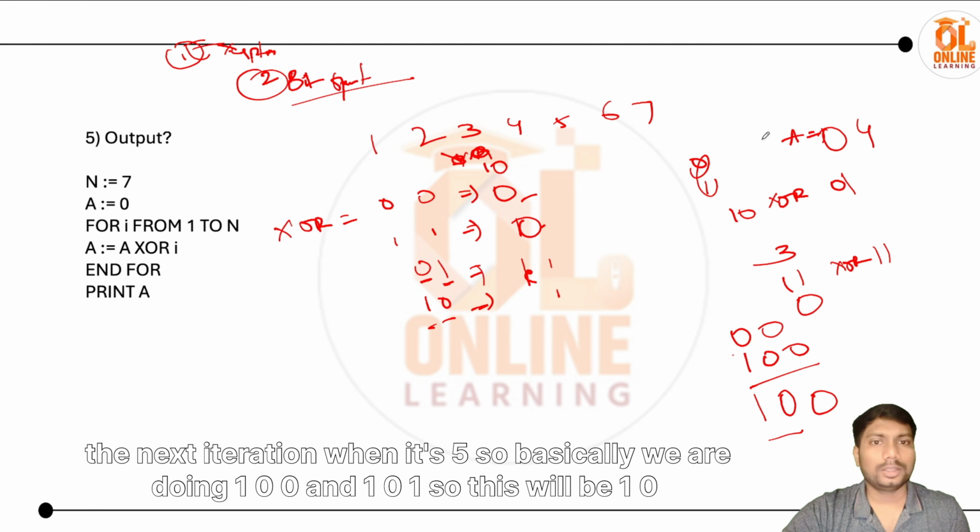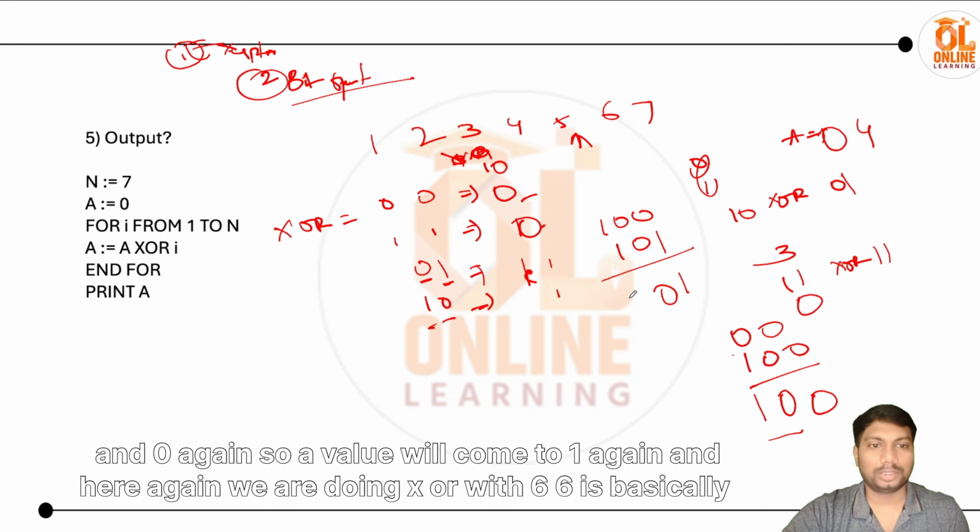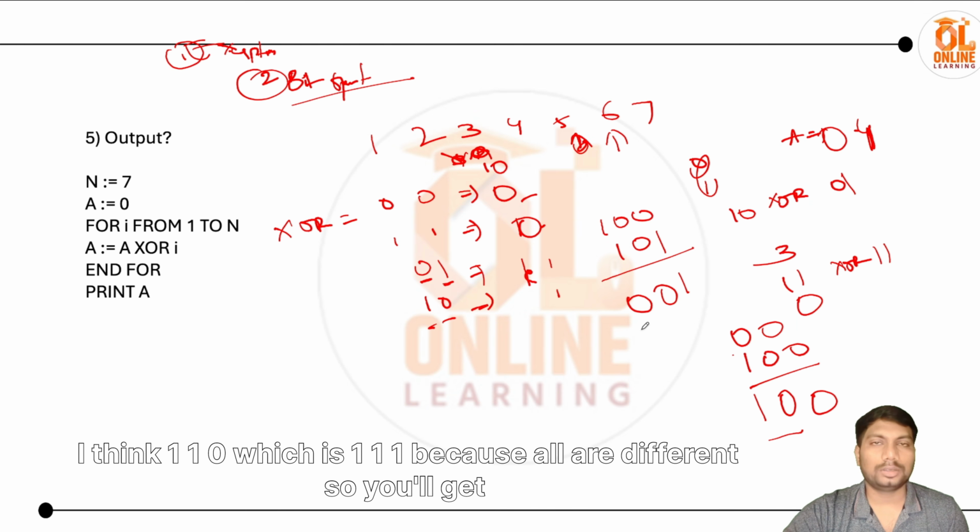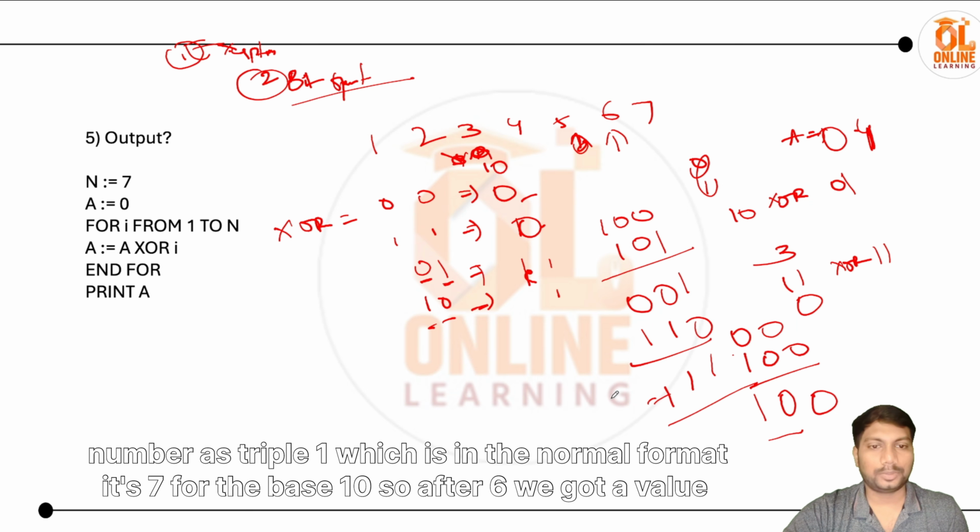The next iteration is 5, so basically we are doing 1 0 0 and 1 0 1. So this will be 0 0 1, so the value will come to 1 again. And here again we are doing XOR with 6. 6 is basically 1 1 0, and XOR with 0 0 1 gives 1 1 1, because all are different, so you'll get the number as triple one, which in the normal format is 7 in base 10.